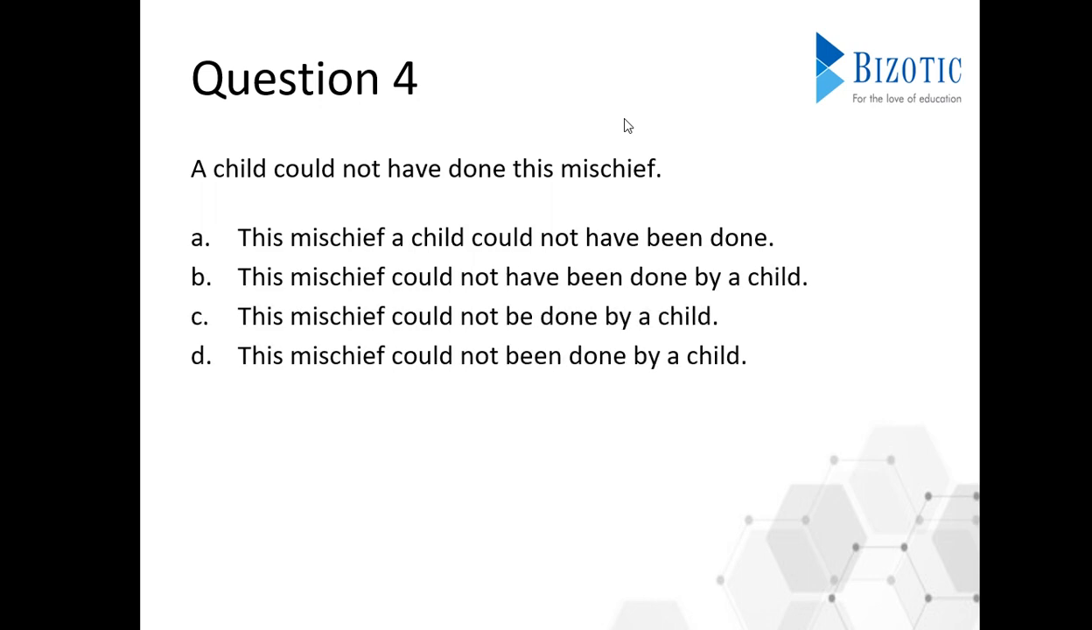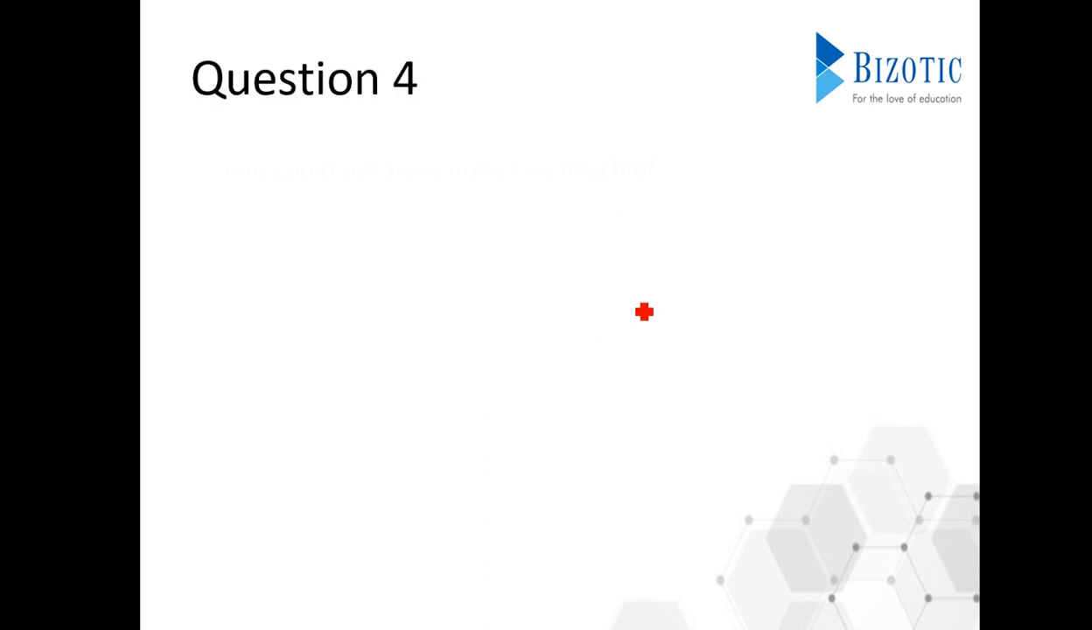A child could not have done this mischief. This mischief a child could not have been done. This mischief could not have been done by a child. This mischief could not be done by a child. And this mischief could not be done by a child. So let's solve the fourth question.